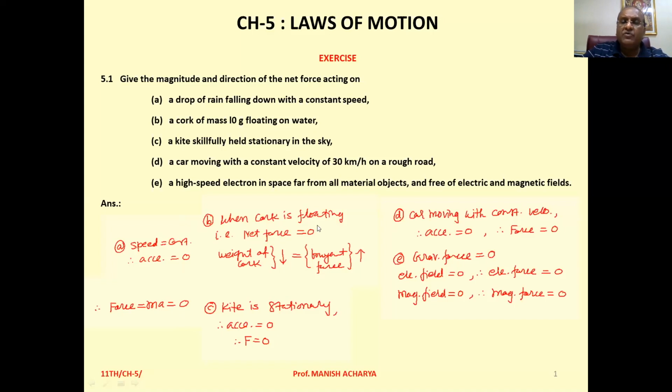When cork is floating, it implies that the net force is zero, because weight of the cork is balanced by the buoyant force by the water. So again here, net force is zero. C, a kite skillfully held stationary. When it is stationary, again acceleration is zero, so force is zero.